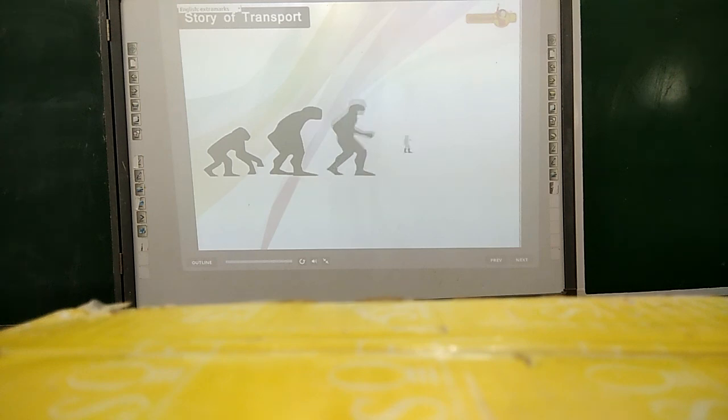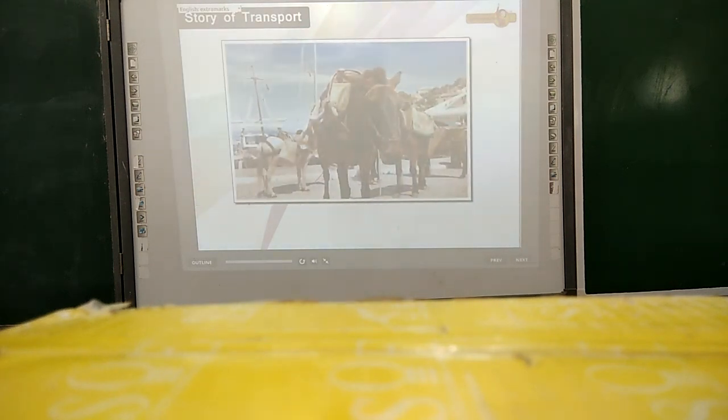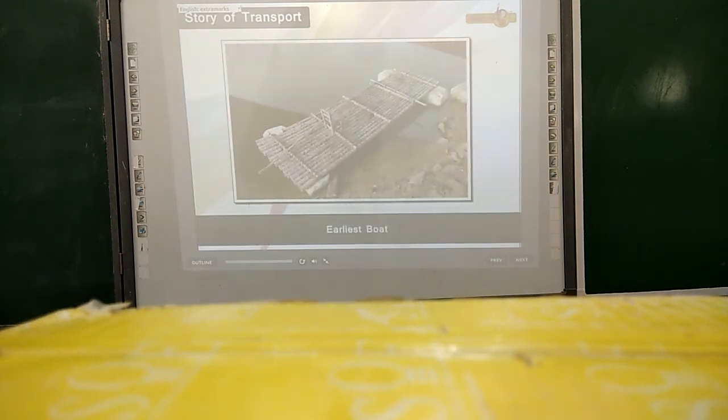Let's know the story of transport. Earlier, people could only move on their own to travel. Slowly, they learned to ride horses and started carrying goods from one place to another on animals' backs. In search of new lands, they made boats and started using them for transportation through waterways.